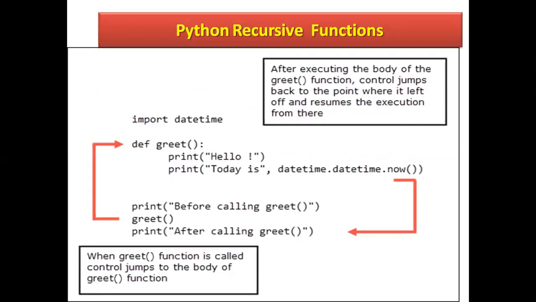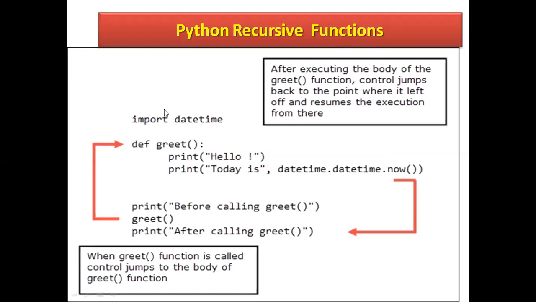Let's take another example. See here, this is a small program. Here I have written import datetime. What is datetime? This is a module from which we can show date and time. Just like math, from math you can display square root, power, and all mathematical functions.